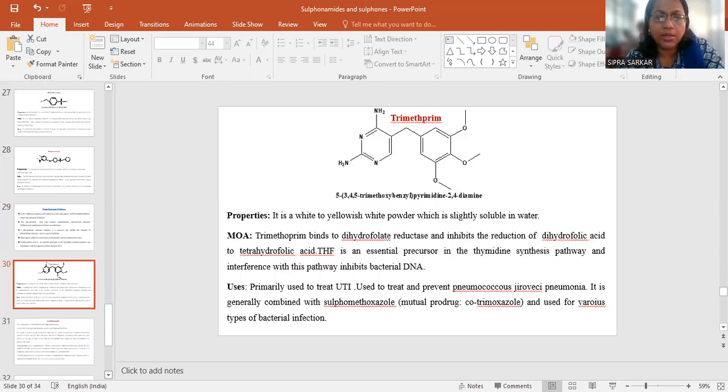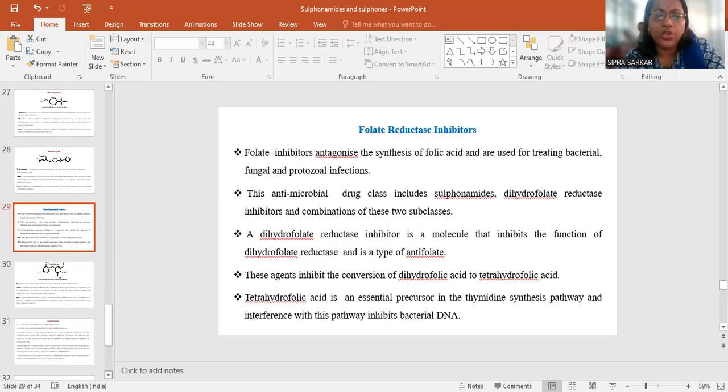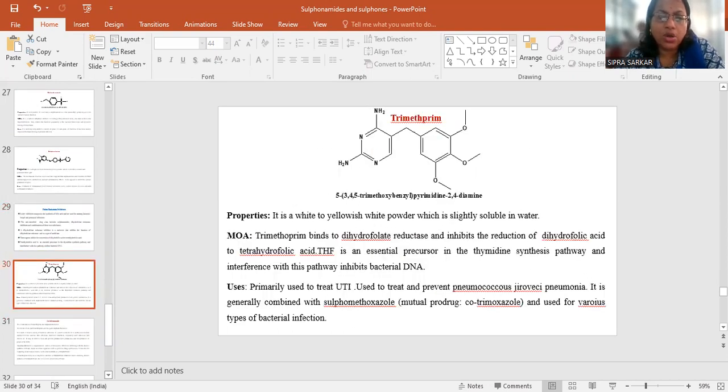Trimethoprim is another category that comes under dihydrofolate reductase inhibitors. It is a white to yellowish white powder, slightly soluble in water, that binds to dihydrofolate reductase and inhibits the reduction of dihydrofolic acid to tetrahydrofolic acid. THF is an essential precursor in the thymidine synthesis pathway, and interfering with it inhibits bacterial DNA. It is primarily used to treat UTI and pneumococcal infections. It is generally combined with a sulfonamide, as a mutual product, and is used for various types of bacteria.